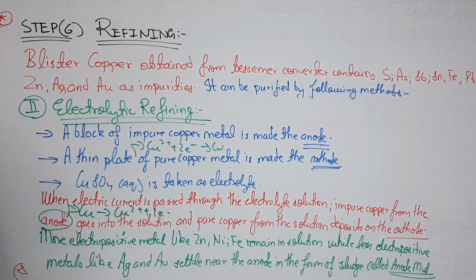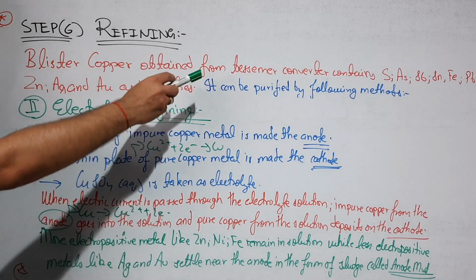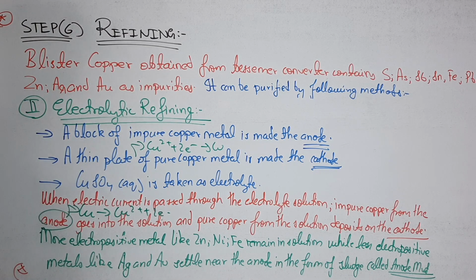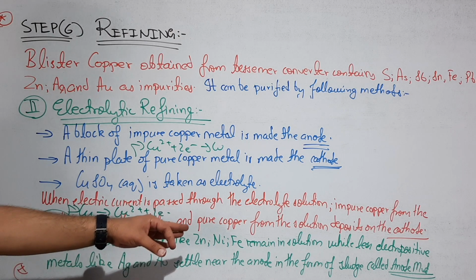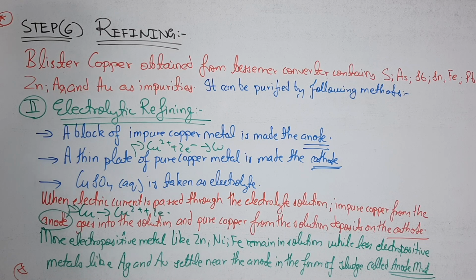Now what about the rest of the elements which were stuck with the copper, because these many impurities were present there? If more electropositive metals like zinc, nickel, Fe are there, they will remain in the solution, while the less electropositive metals like Ag and Au will settle near the anode as the anode mud. So here we have completed the extraction procedure for copper, and you have to learn all these steps for the long 3 marks question.